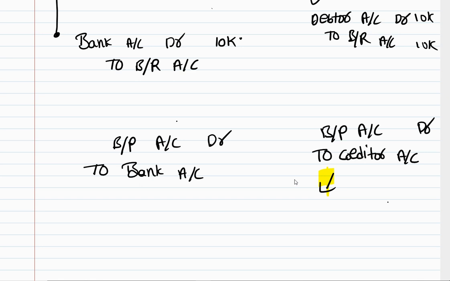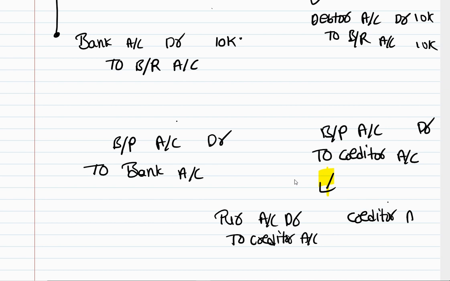Even if you write the combined entry for this, it will look like this. First, when you purchase goods, you will be writing purchases account debit to creditor account. And then when we accept the bills of exchange, for him it will become bills payable, so you'll be writing the second entry, creditor account debit to bills payable account.